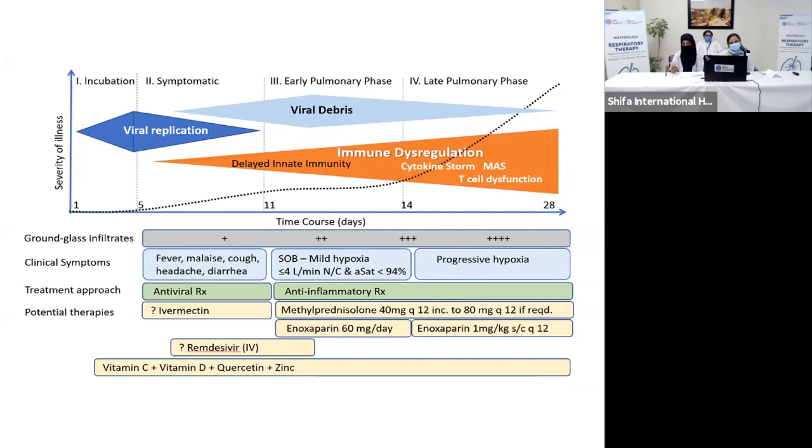It is during that period that the patient will require supplemental oxygen, and if the oxygen requirement is not met, it might go to non-invasive ventilation and then invasive ventilation. The ground glass infiltrates, which we usually appreciate, become more pronounced in the late pulmonary phase. Basically, the treatment approach consists of antiviral treatment and anti-inflammatory treatment. The time frame and duration of the treatment is important in this particular scenario. I will be discussing each one of them in detail in the next slides.